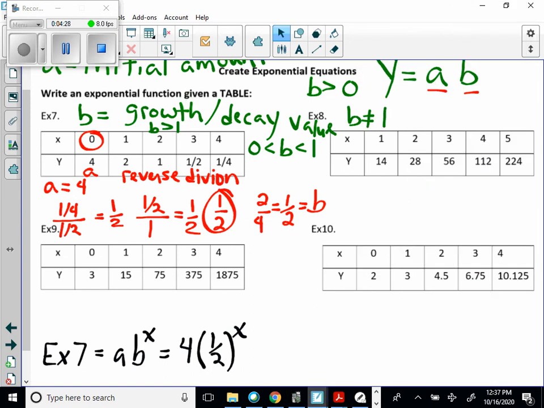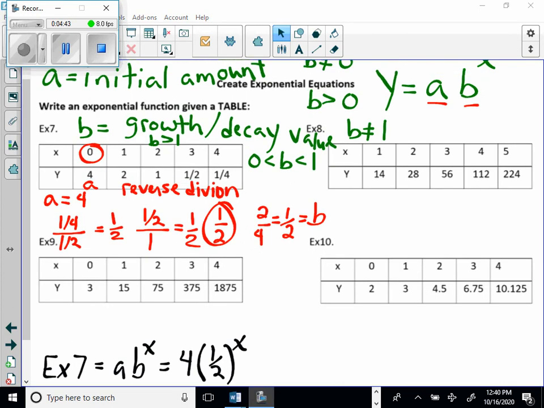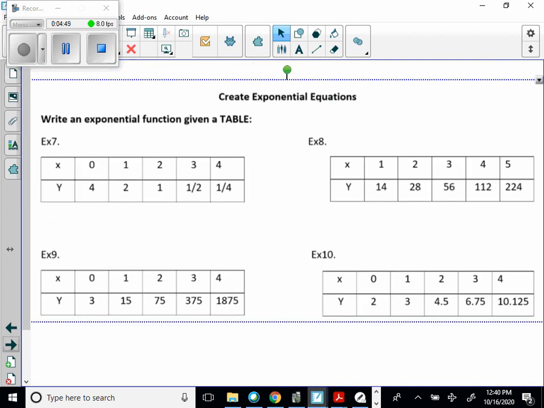Okay, so the next one we're going to do is example 8. Pause it if you don't have this already, but I'm going to do some erasing here. Maybe I should put these on different screens, so hold on, I'm going to pause this and take a couple pictures. Okay, I think I have it set up now, so let's go to the next screen, and we're going to do example 8.